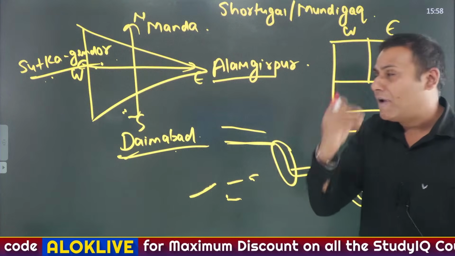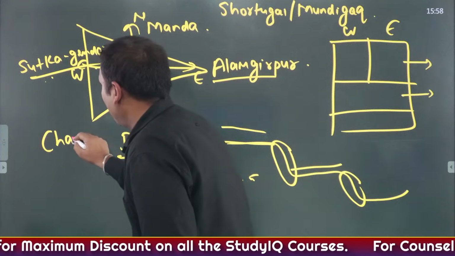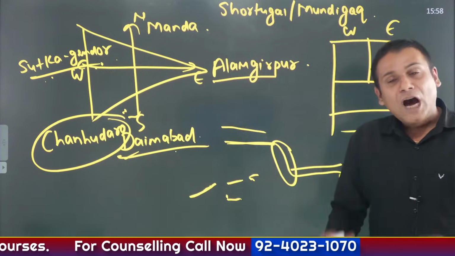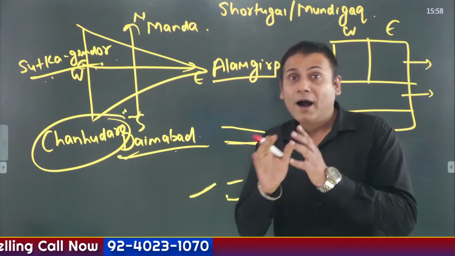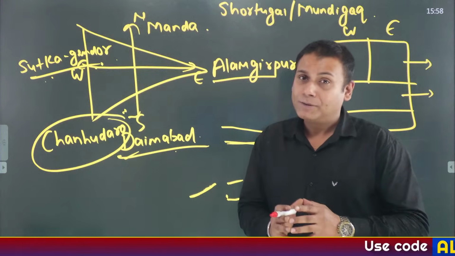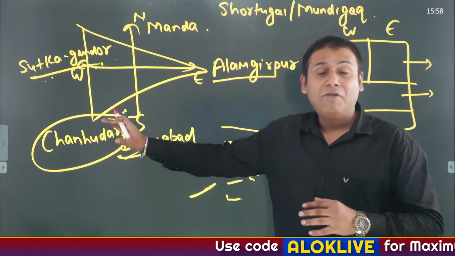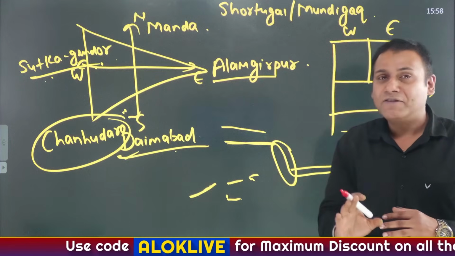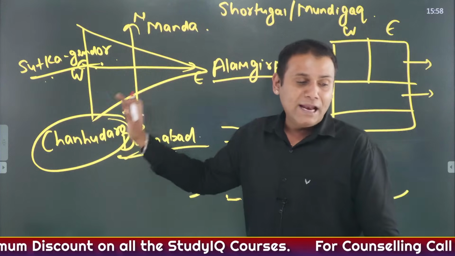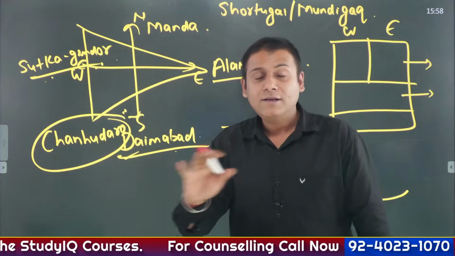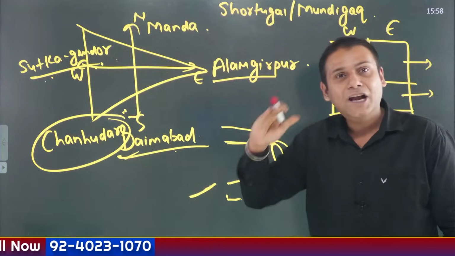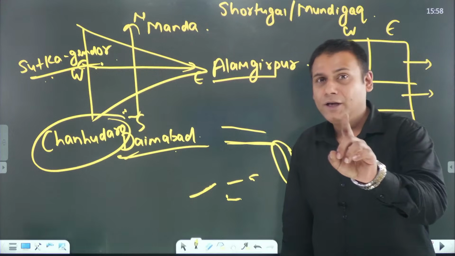Another important Indus Valley site was Chanhudaro. Please keep on noting down along with me. Chanhudaro is located again in Pakistan on the banks of river Indus. One of the most striking features of Chanhudaro is that this city might have been destroyed by flood, and this is the only Indus Valley civilization site without a citadel. I repeat, this is the only Indus Valley civilization site without a citadel. So just remember that. The city is divided into two important parts, upper citadel and lower citadel. Hope the point is clear.